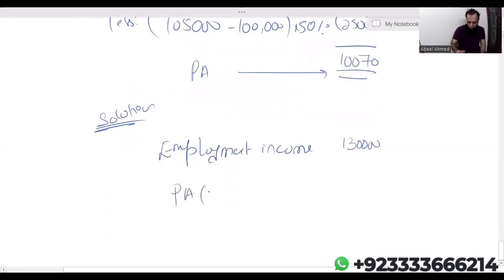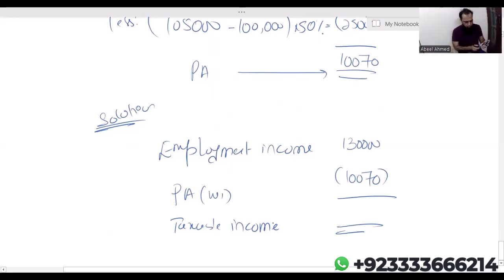Personal allowance, working one will give us this: this individual gets personal allowance of 10,070. Taxable income: 1,30,000 minus 10,070, which is 1,19,930.